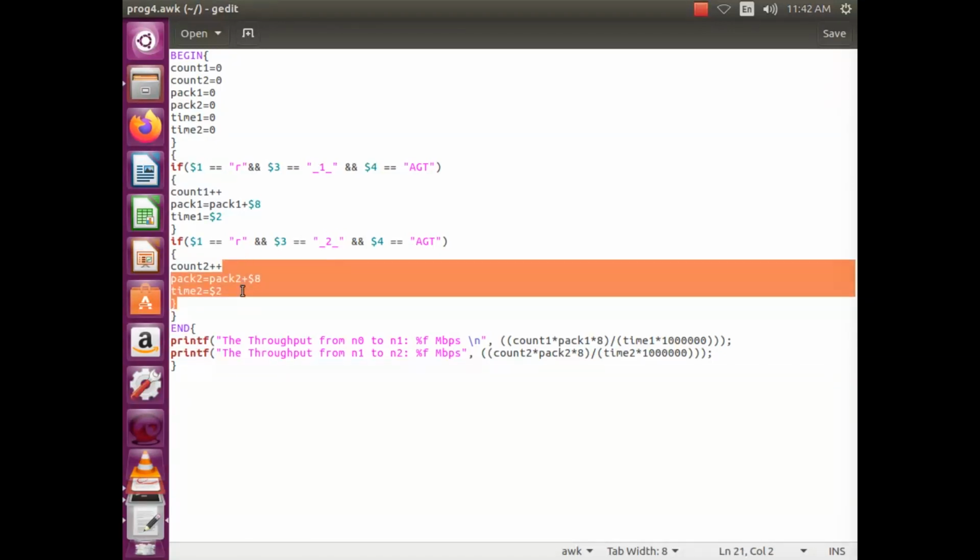Based on these values, I measure the throughput from N0 to N1, which is in the count 1, packet 1, time 1 parameters. I multiply count 1 into packet 1 into 8 bits per byte, divided by time 1, and since we need megabits, divide by 1 lakh, that is 1 followed by 6 zeros. If you do this, you will get the throughput value of N0 to N1.